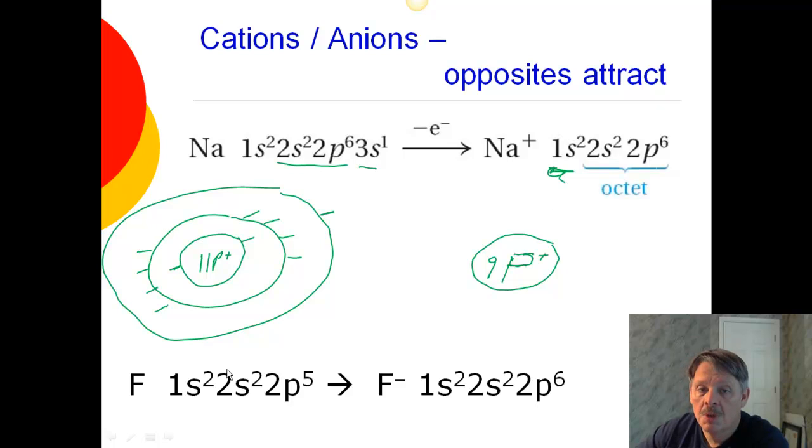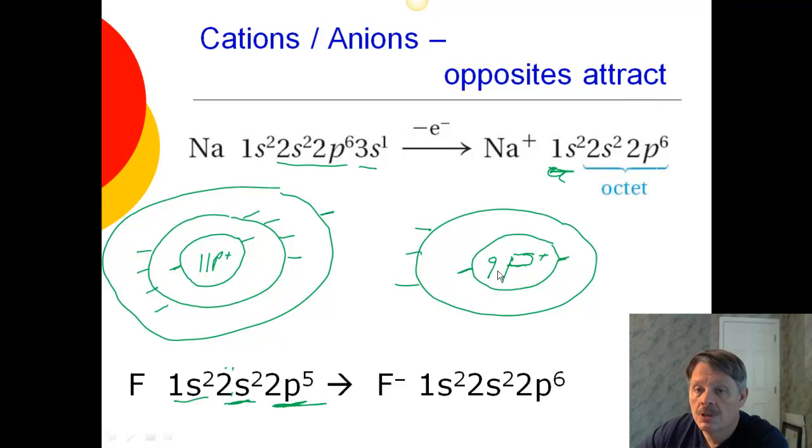Down here on our 1s shell, we have 2 electrons. And on our second energy level, you'll notice that we have 2 in the 2s and 5 in the 2p. We're 1 short of having a full octet. So we have 1, 2, 3, 4, 5, 6, 7. So we're 1 short. Right? So what's going to happen?